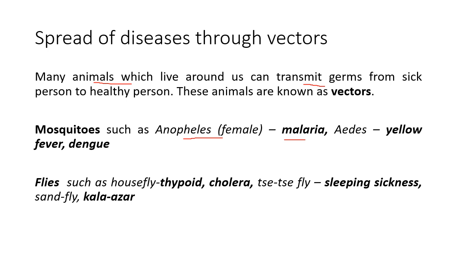So if a person has malaria, there is Plasmodium vivax in his blood. Now what happens when the mosquito sucks the blood from an infected person and goes and bites a normal person? Then that microbe is also transferred and the person may also get malaria. Now why does only the female Anopheles mosquito spread malaria?